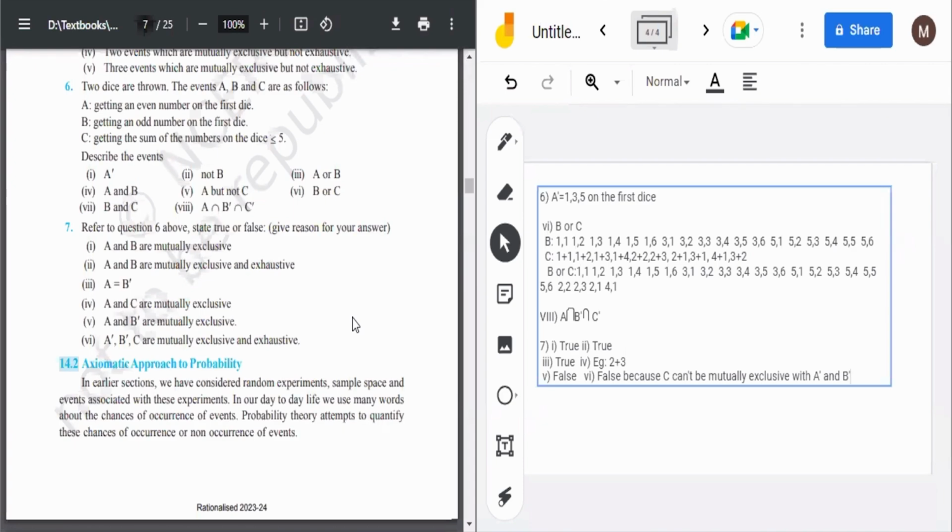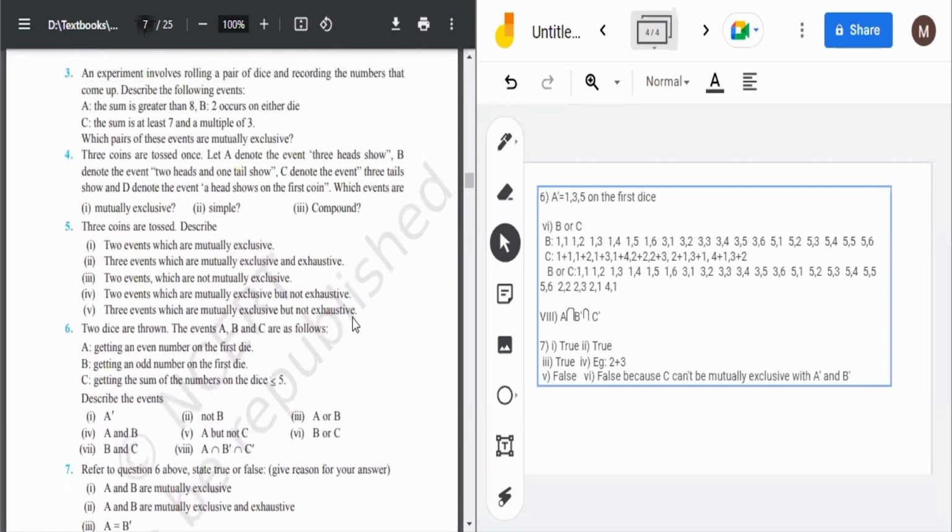For example, if A is 1 2 3 and B is 3 4 5, then A union B would be 1 2 3 4 5, and A intersection B would be only 3, because only 3 is common. A minus B is the elements present in A but not present in B, and B minus A is the elements present in B but not present in A. The complement is nothing but the sample space minus that event. If we say B complement, we remove the elements of B from the sample space, and that would be B complement.